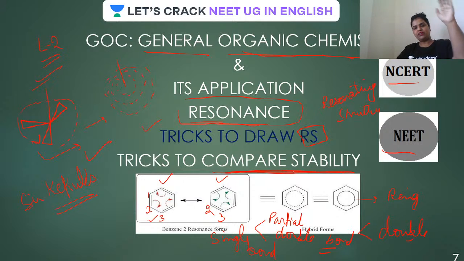Flipping means what? Continuously they are flipping. That is, they are in a state of resonating condition. This is the meaning of resonating. Now, what are the criteria for this, and everything, we are going to study in today's class.